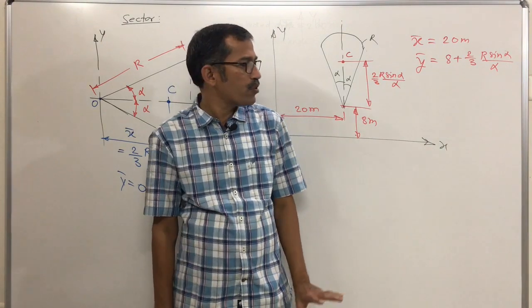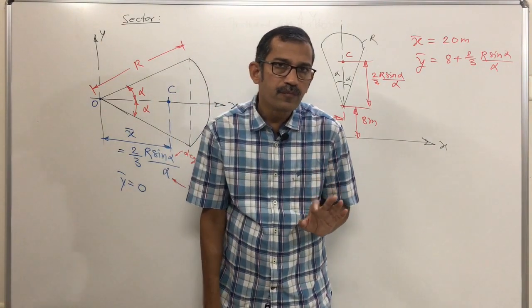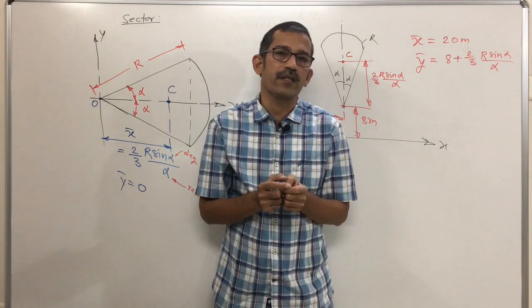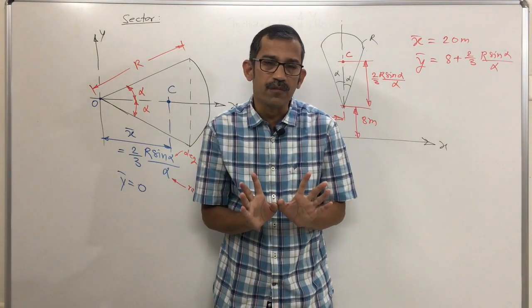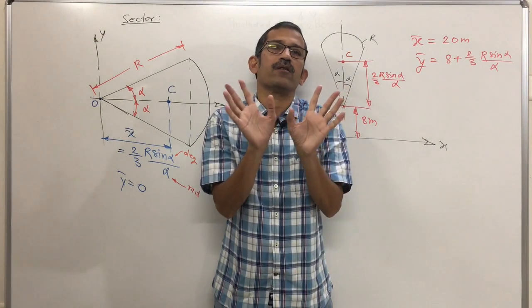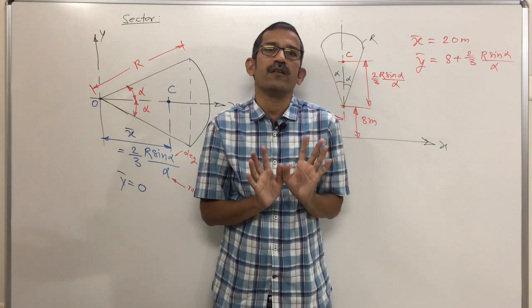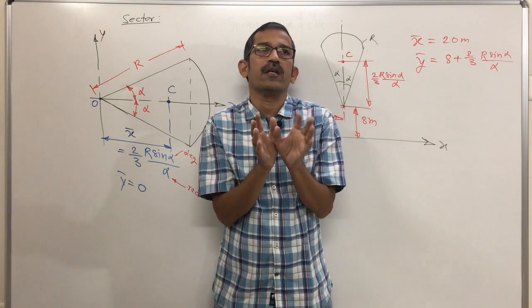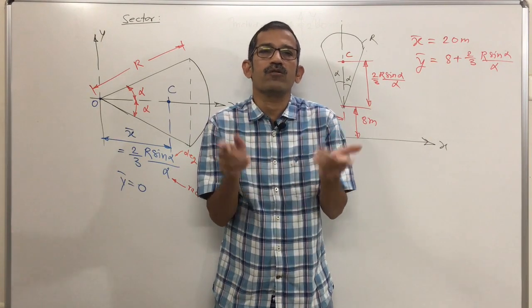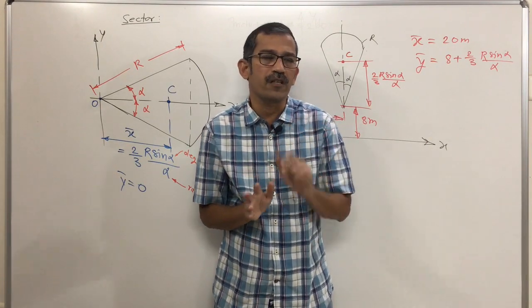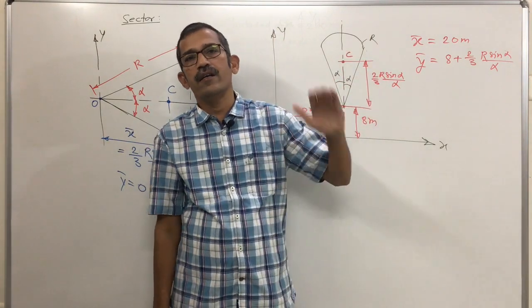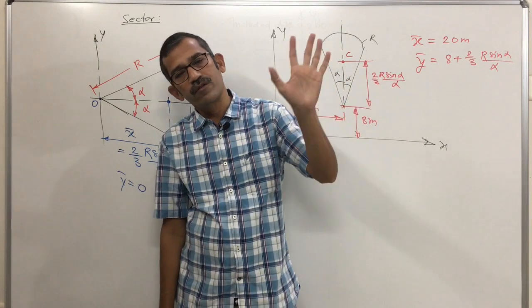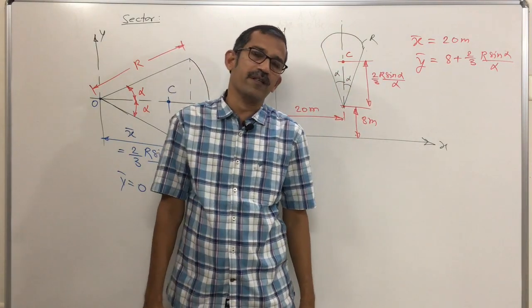Clear? So in today's lecture we'll stop here. In the next lecture, we'll see how to find the position of the centroid of a composite lamina, and I'll solve some 3-4 problems. So that when you solve any problem related to centroid, you will not face any difficulty. This basic part is very, very important in today's lecture. For how we will solve problems, we will solve some more in the next lecture.